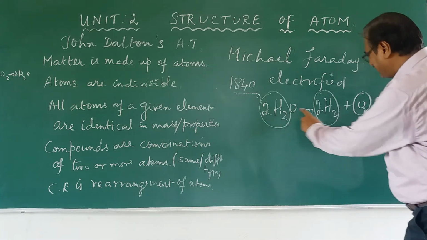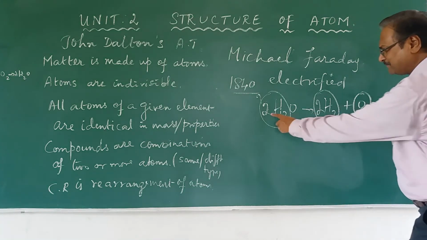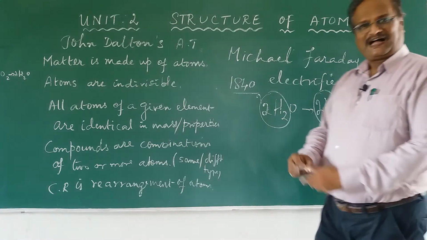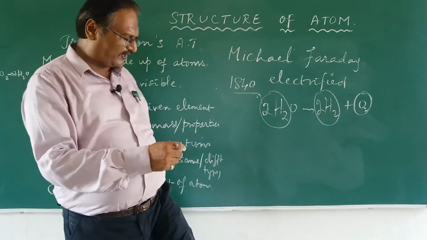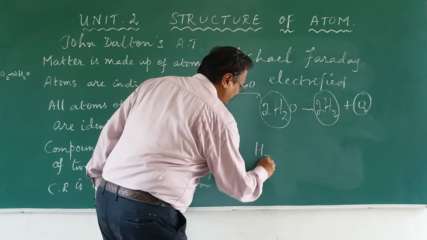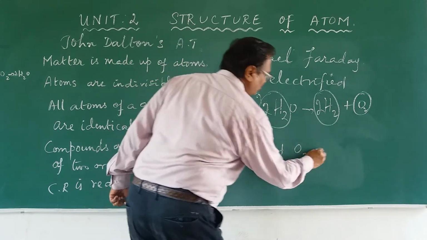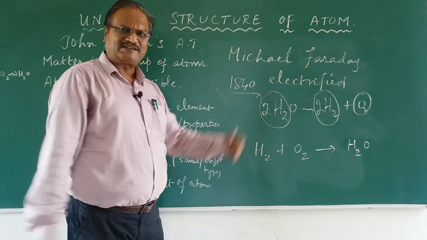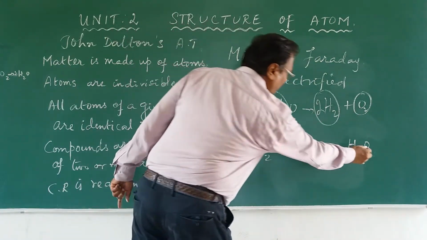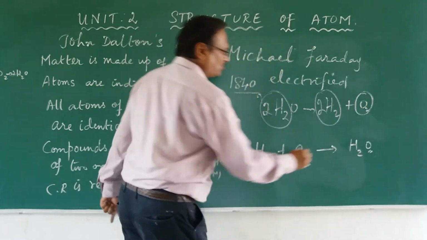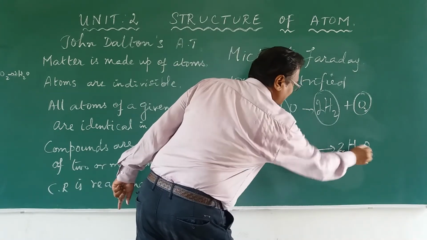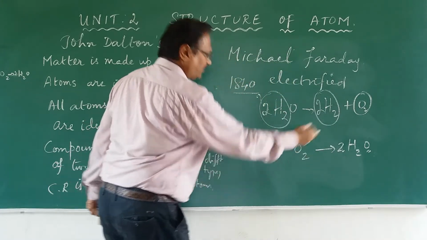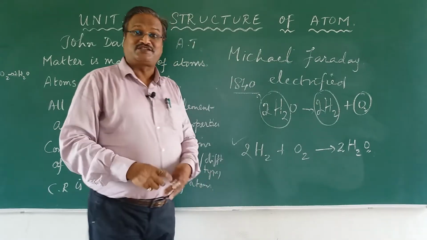Now, this is what the balancing of the equation is. O2, right? 2 is there, so O2. Or you want to write it in a different way, right? Hydrogen plus oxygen gives you what? H2O. Now, you have to balance it. H2 is fine, but only one oxygen is there, here 2 is there. So, simply put a 2 in the front, then it will become O2. Now 2 H2, so bring a 2 here, so the equation is now balanced.